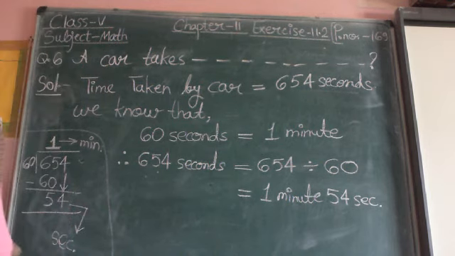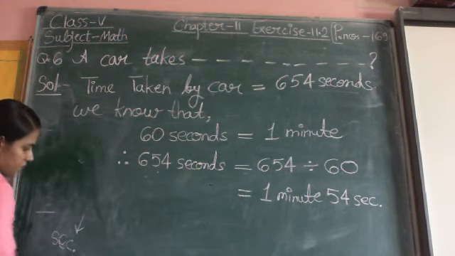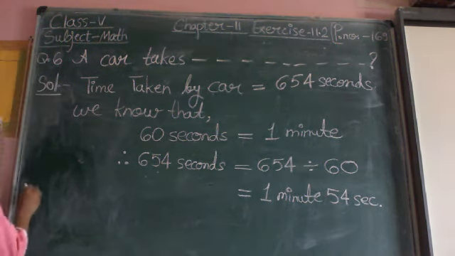Now let me erase the rough work. Now you can note down the answer.